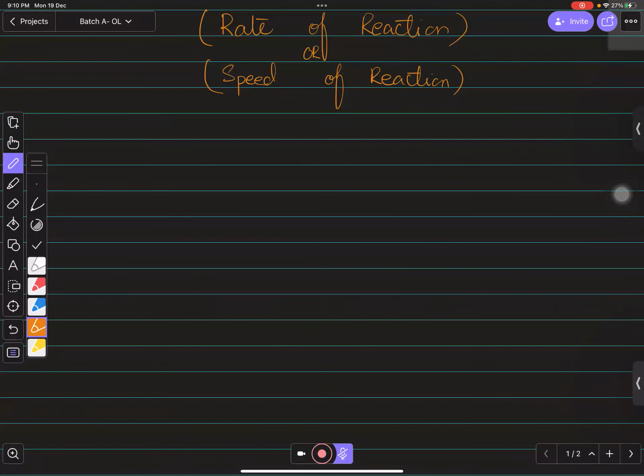There will be a graph question in ATP. That also comes as a big one in the paper. So this is a pretty important chapter for you. You must understand what the rate of reaction is and what the speed of reaction means, and why this chapter is asking for attention. It's a pretty smart and very easy chapter to do, right? So let's see how we can solve this chapter.